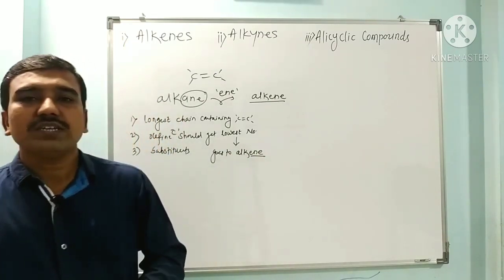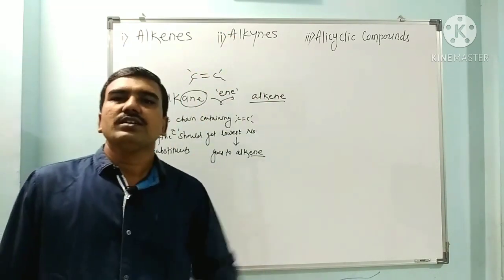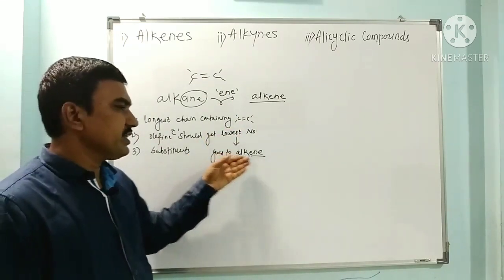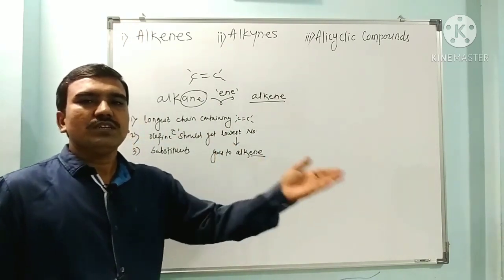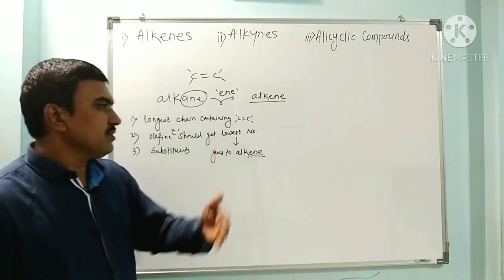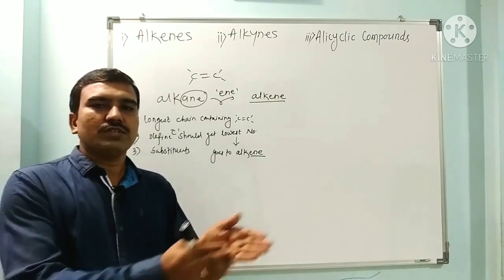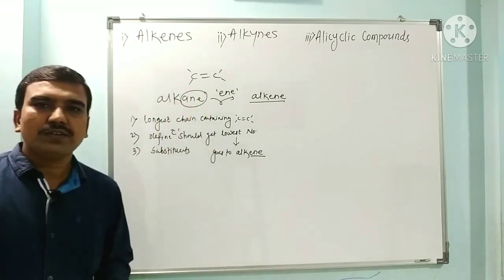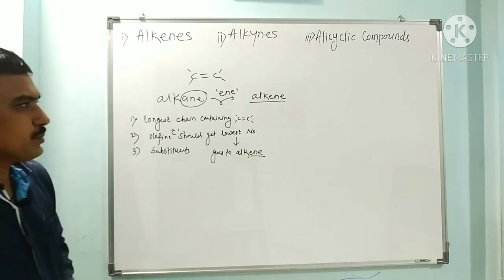Here we select the longest chain of carbon atoms from the corresponding hydrocarbon alkane, and then replace the last -ane with -ene, so it becomes an alkene. The smallest number we give to the olefinic carbon. So we select the terminal from which the olefinic carbon is closer, or from which the olefinic carbon gets the lowest possible number. These are the fundamental rules of nomenclature of alkenes. Now let us see a few examples of alkenes.